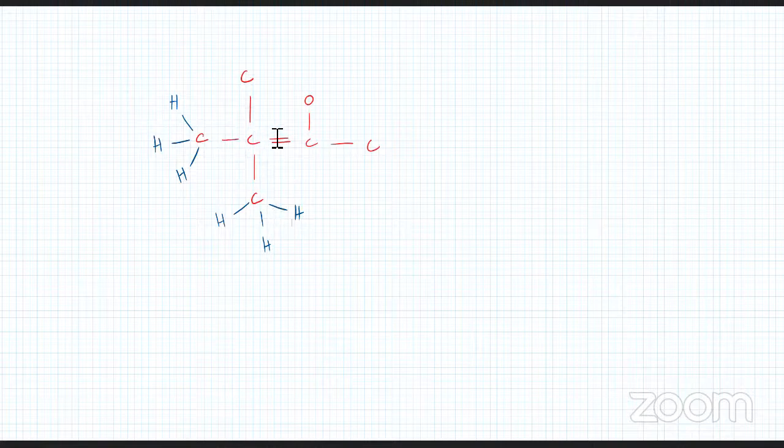Okay, what's wrong with this carbon right now? The middle one has 5 bonds. So it should not have 5 bonds. It should have 4 bonds. So there's an extra C which should not be there. Okay, so let's get rid of that. Now it's fine, right? This carbon is making 4 bonds, right?